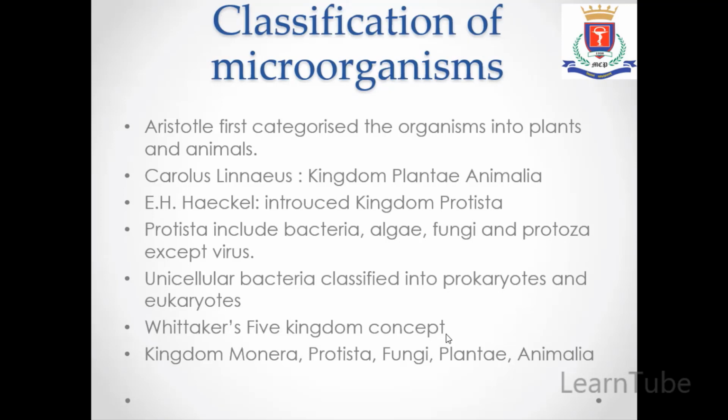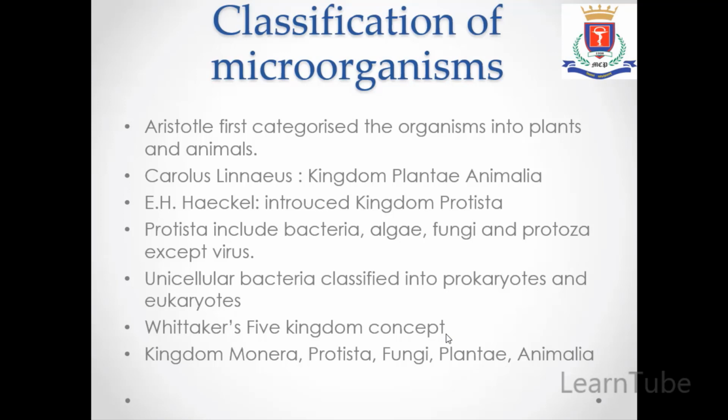Now we will see how these microorganisms are classified. So there was a scientist called Aristotle in around 4th century BC. He first categorized the organisms into plants and animals. The ones which were non-motile were introduced into plants, and the others which were motile were introduced into the animals. Later on, in 1735, a scientist called Carolus Linnaeus found out two kingdoms, that is Kingdom Plantae and Kingdom Animalia.